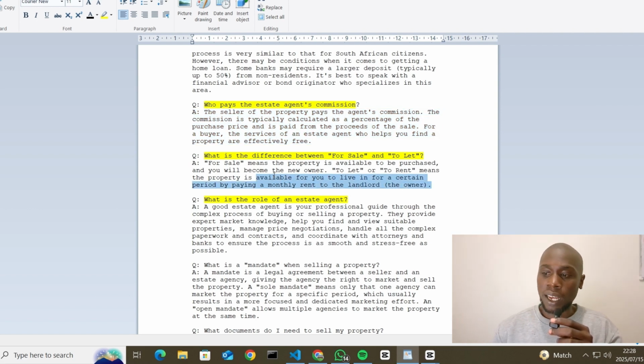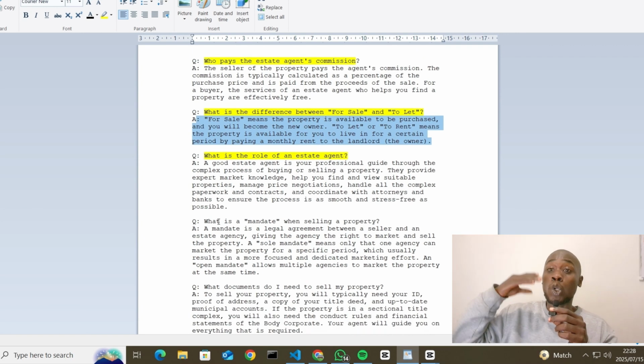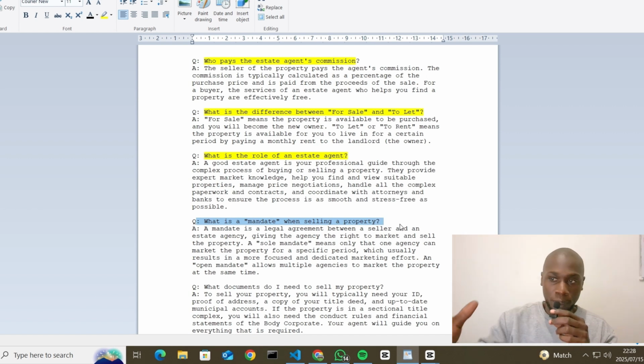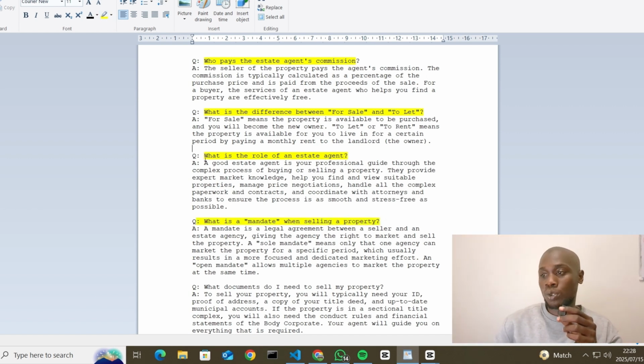And then when they ask who pays the estate agent's commission, it gives them this answer. So we can expand this knowledge base. This is what we call a knowledge base. We can have it up to 100 pages, then the AI can just read.